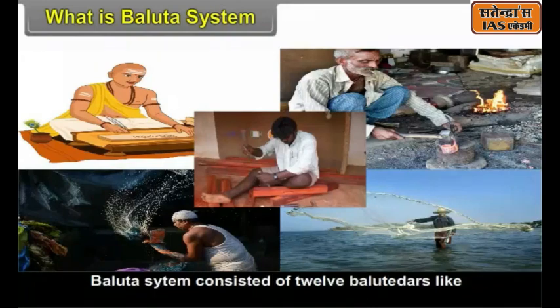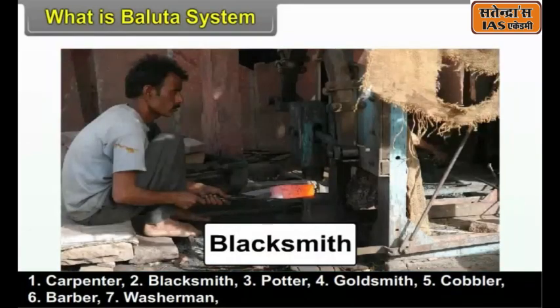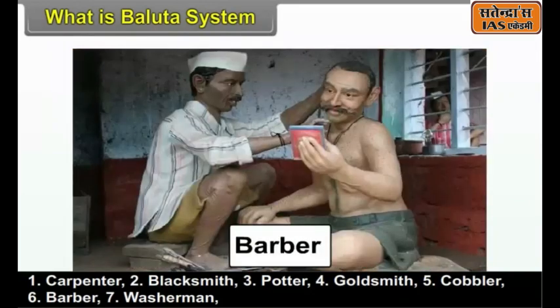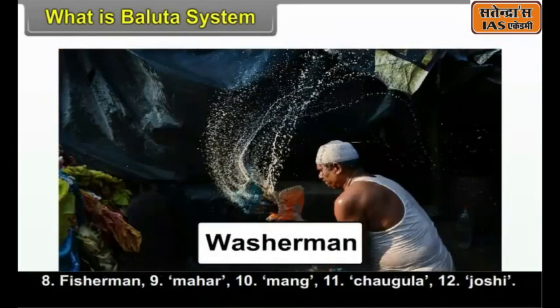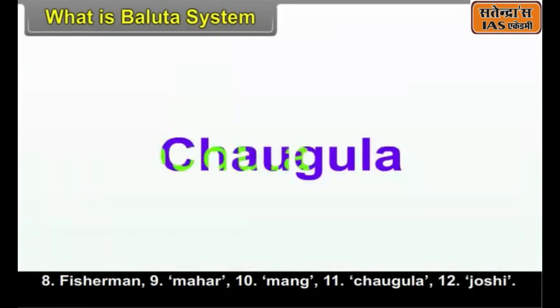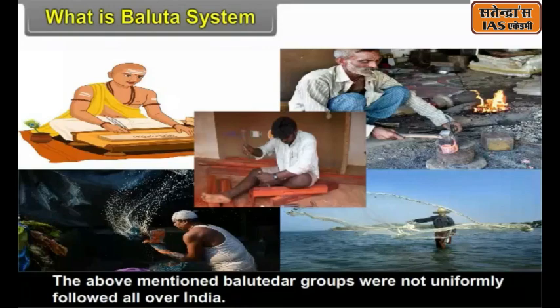The Baluta system consisted of 12 Balutedars like carpenter, blacksmith, potter, goldsmith, cobbler, barber, washerman, fisherman, mahar, mang, chaugula and joshi. The above-mentioned Balutedar groups were not uniformly followed all over India.